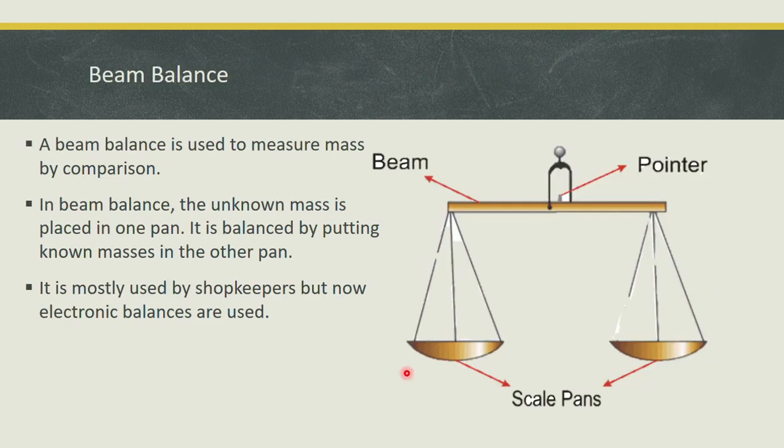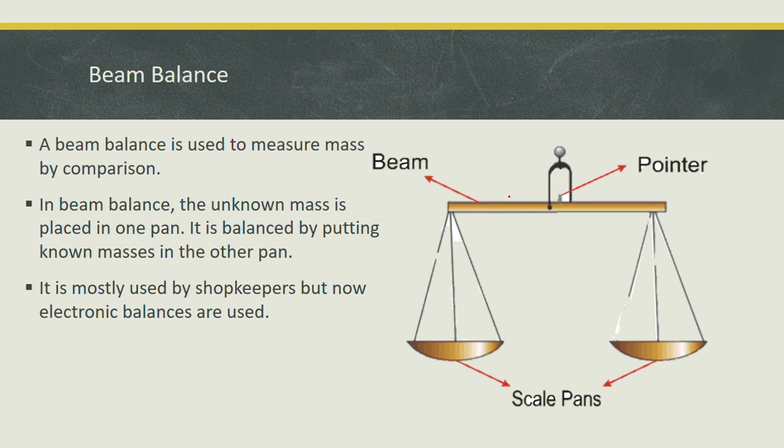Now you can see the first and a very simple form of mass measuring instrument is a beam balance, and it also measures mass by the comparison method. In this beam balance you can see we have two pans and a rod with a pointer on it.